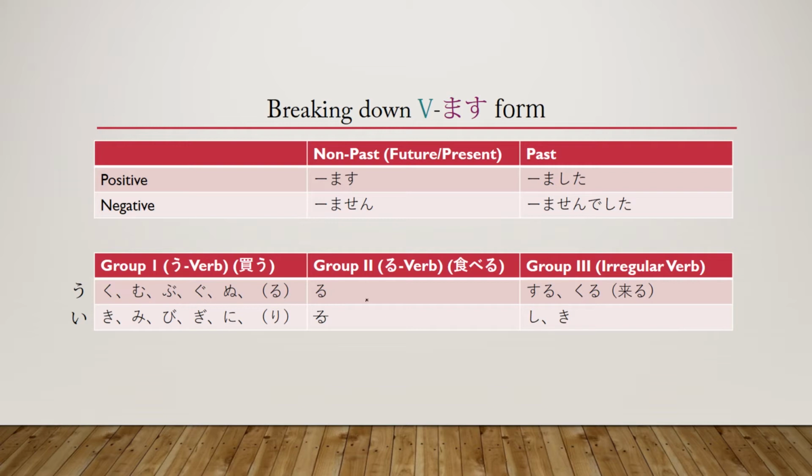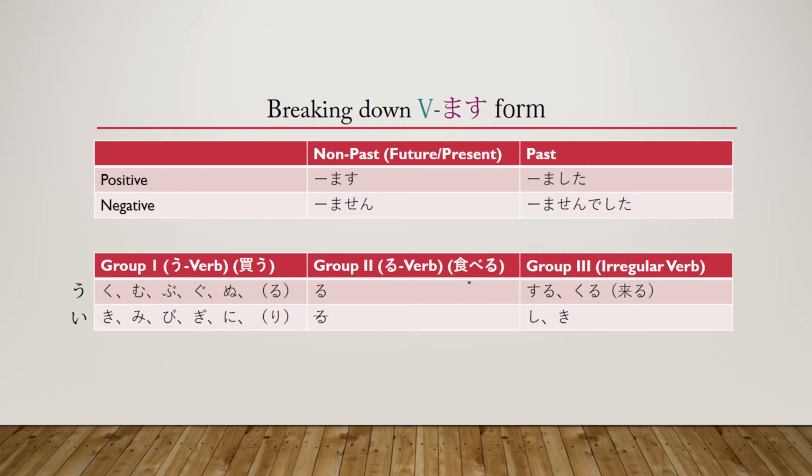Okay, let's go ahead and move on to the group 2 verbs. Every single group 2 verb ends in ru. If it doesn't end in ru, it is 100% a u verb. However, not all verbs that end in ru are going to be group 2 verbs. Yet again, we'll go over that in a second, but if we have determined it is a group 2 verb, how are we going to get it into mas form?